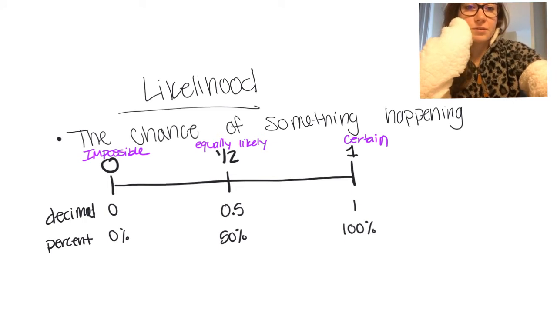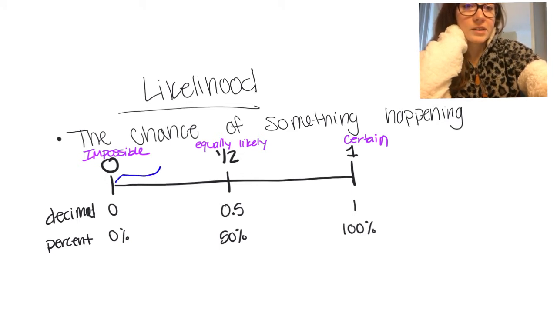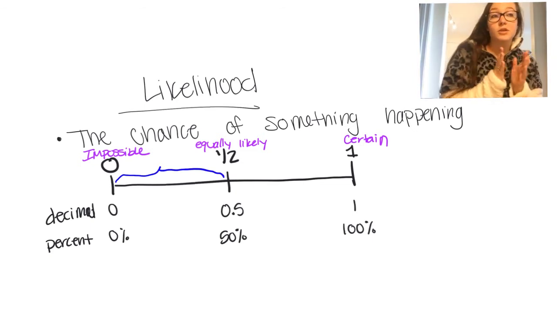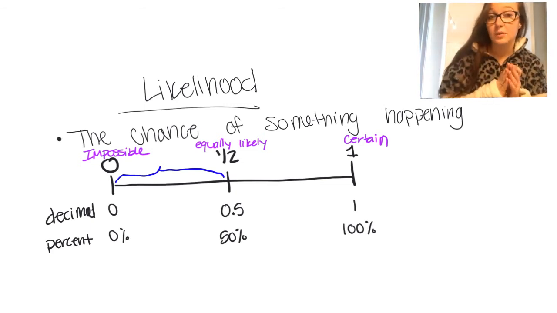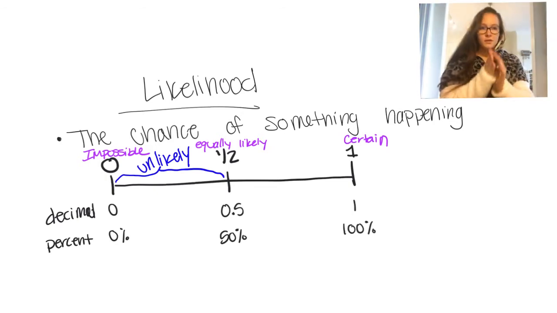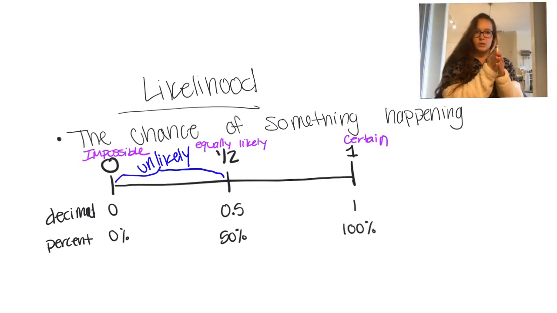But if it's from 0, it doesn't include 0. Oops. There we go. If it's from 0, guys, I don't know what this is doing. There we go. And then any of this space in between 0 and 1/2, so 0.0001, it's really tiny, but it's not impossible. That's going to be what's called unlikely, if I can spell it right. There we go. Okay. Then we have 1/2 chance is equally likely or unlikely.